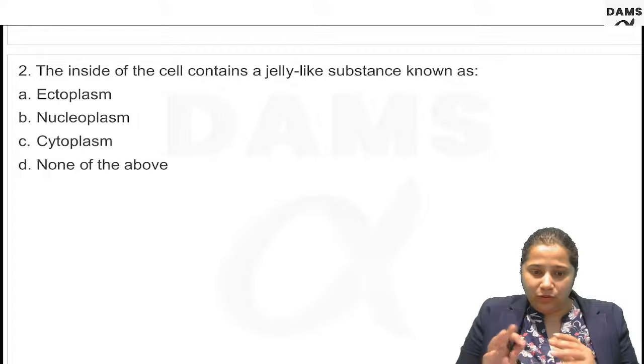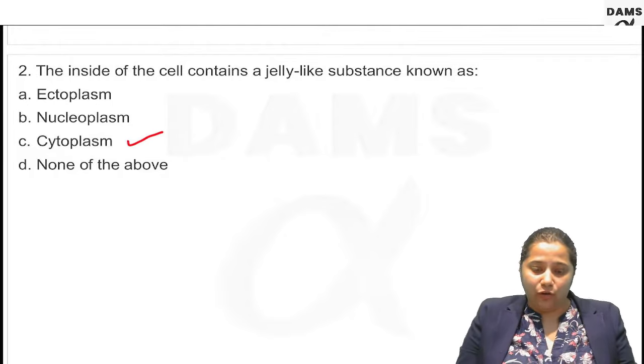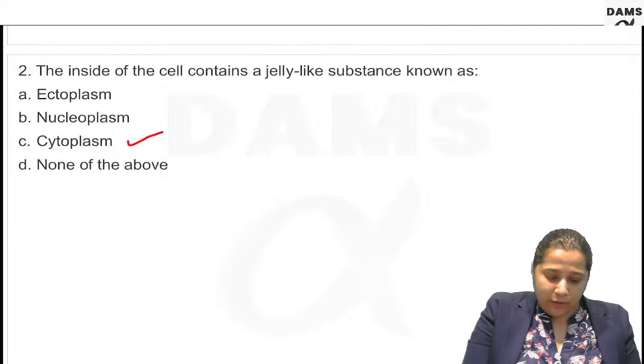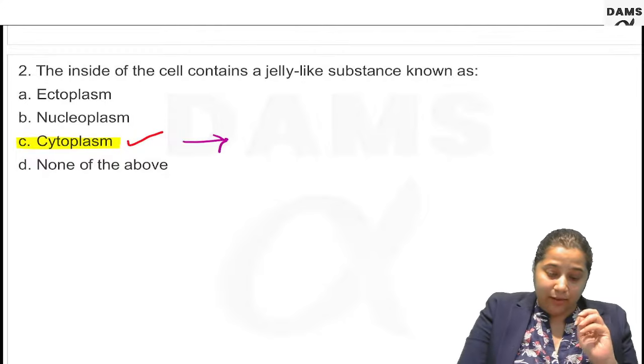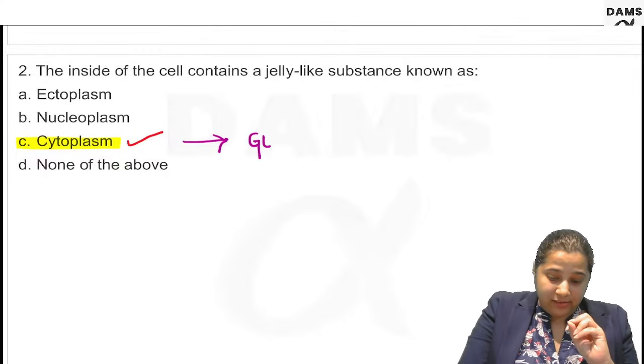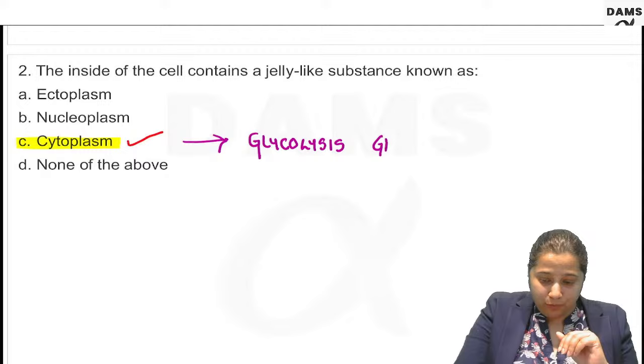So when you say ectoplasm, it is part of the cytoplasm only, and it is the cytosol where the majority of the pathways are occurring. For example, cytoplasm is the site where the first half of glycolysis takes place, that is conversion of glucose to pyruvate.